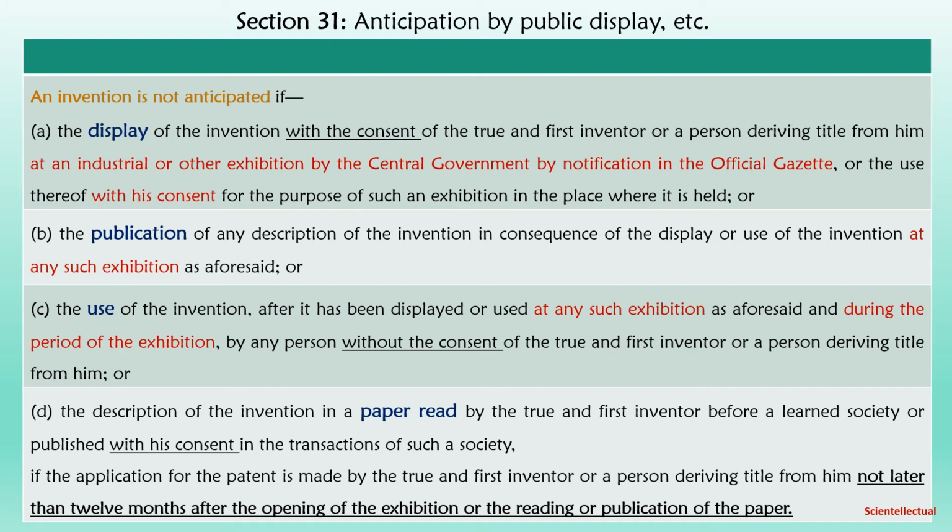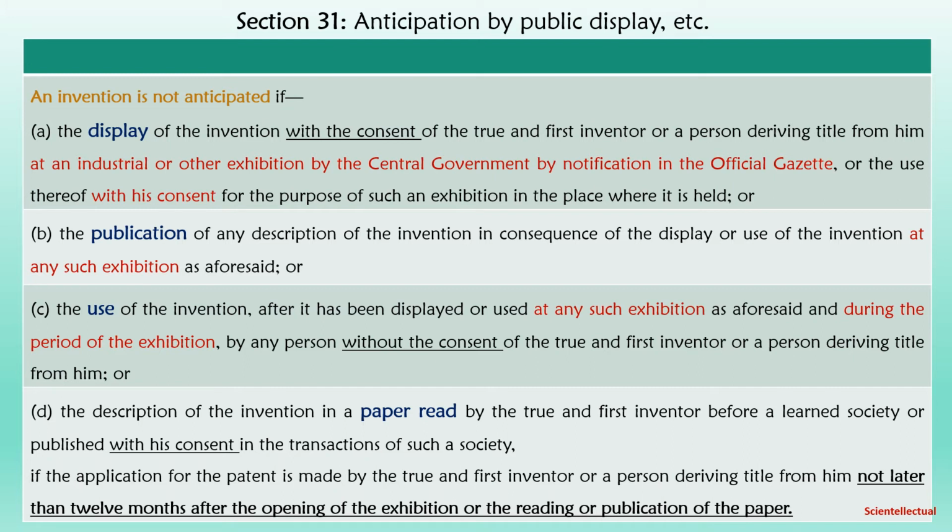In all these cases, if the application for the patent is made by the true and first inventor or person deriving title from him, not later than 12 months after the opening of such exhibition or reading or publication of the paper.